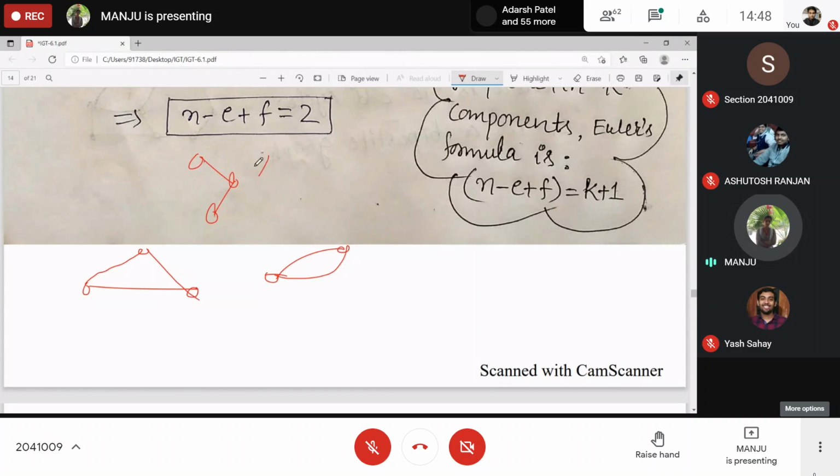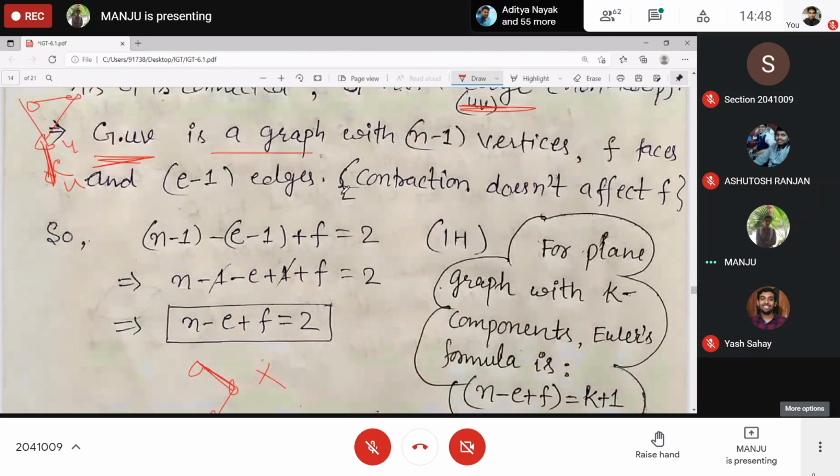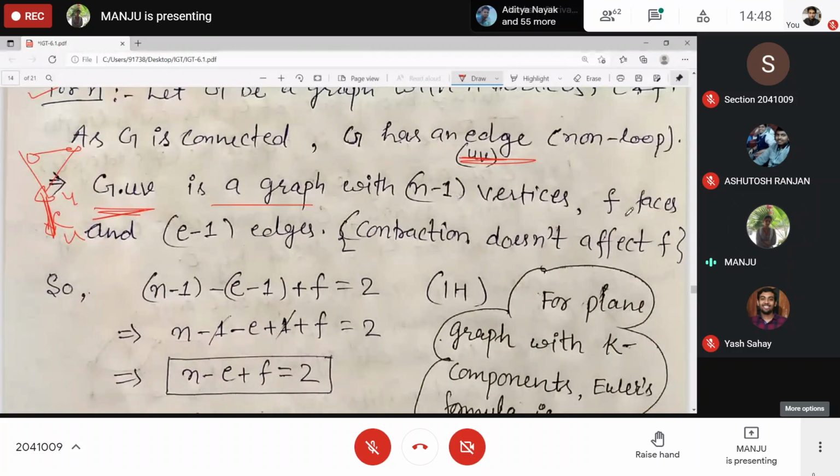And here we have the unbounded face, only one face. On contraction, this vertex will be one, so again the unbounded face. So faces remain the same, and as we are contracting one edge, the edges also got contracted. Clear? So n minus 1 vertices, E minus 1 edges, and F faces.